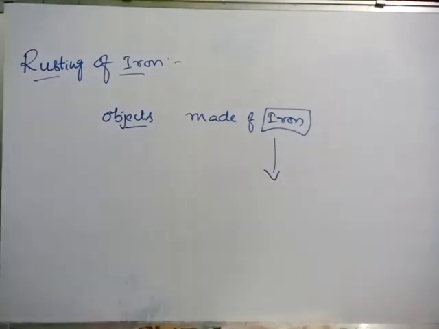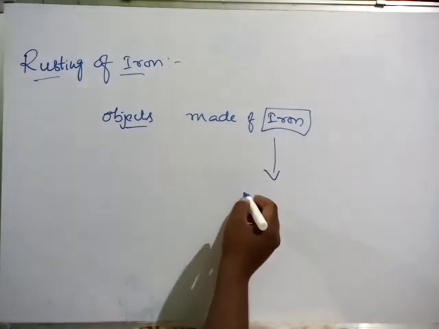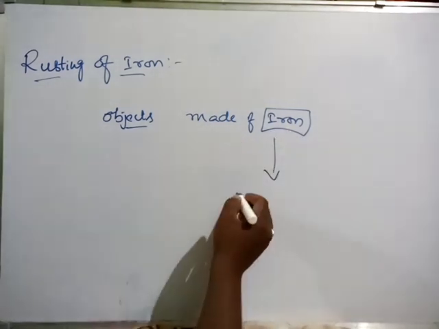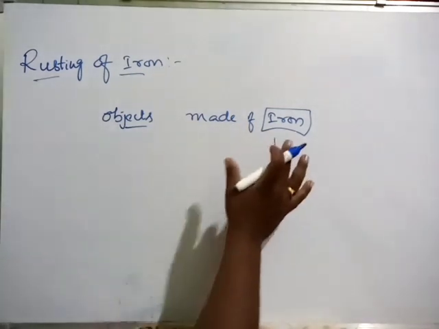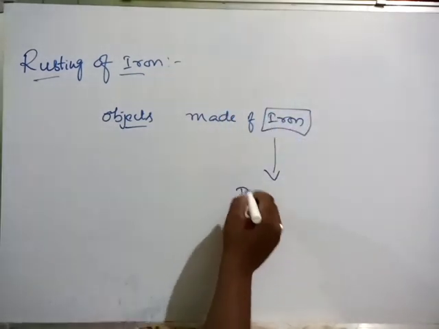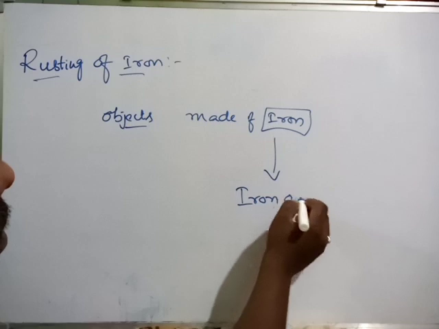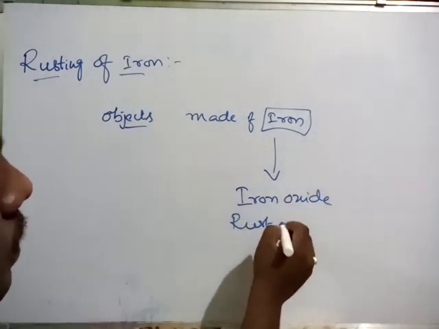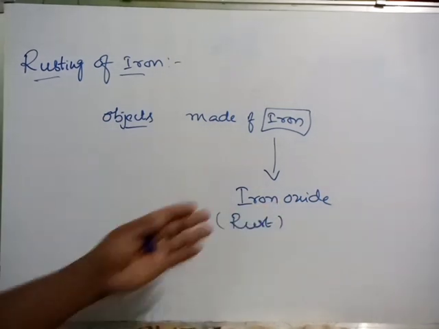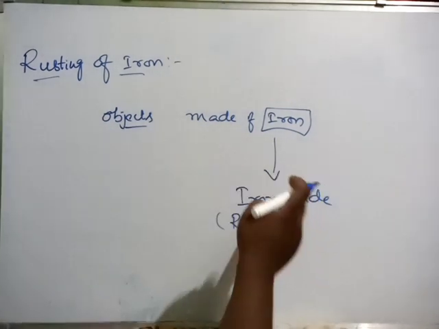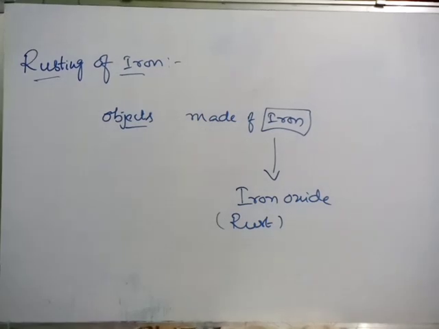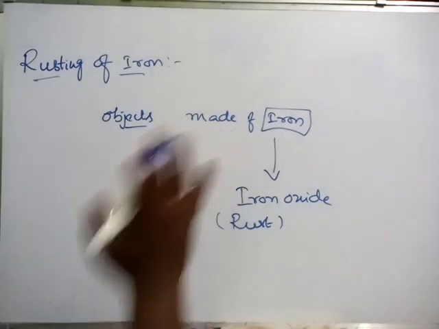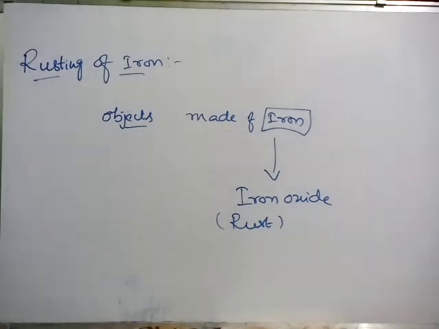years or some days, definitely we will get one formation on iron. What is that? Iron oxide, also called rust. How? Why is it formed like that? Why does iron become iron oxide? What is the cause? Before going into that concept, once we observe some examples.